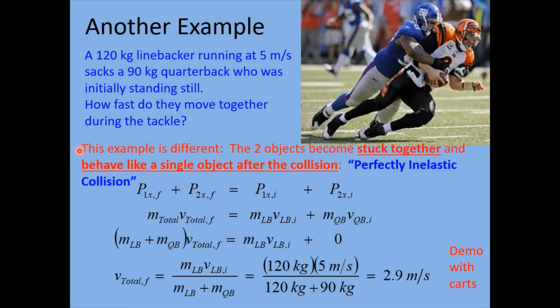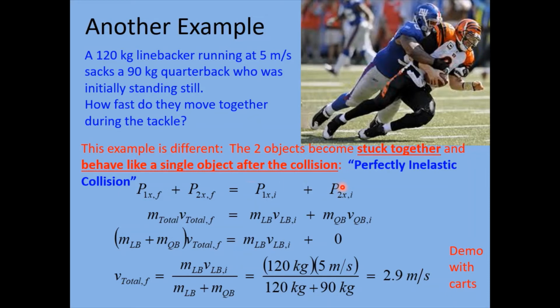All right, so this is obviously a different type of problem. What happens here is you have one object, the linebacker, flying in and hitting the quarterback who is standing still, but then they become stuck together. Notice they're basically one object. They behave like a single object after the collision. So this is an example of what is called a perfectly inelastic collision. It's inelastic because they don't bounce apart. They stick together. You can think of it like two lumps of clay that are thrown together and stick together as a single blob. So let's see how to tackle this problem, no pun intended.